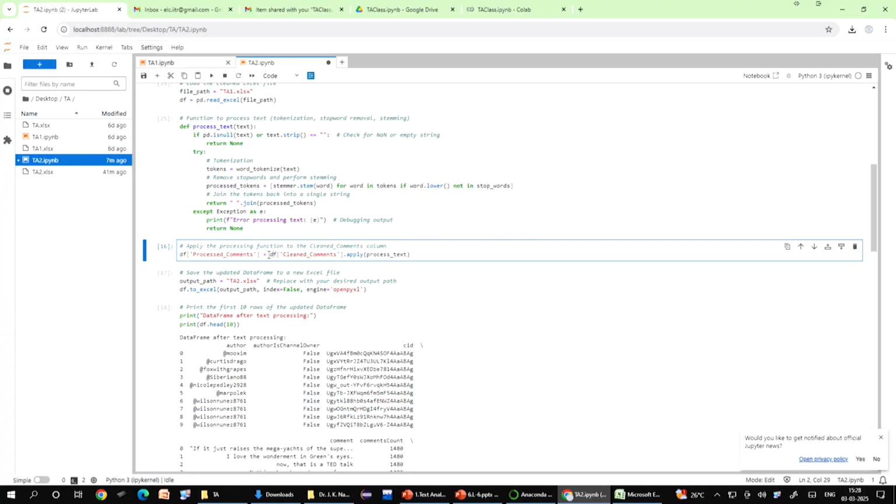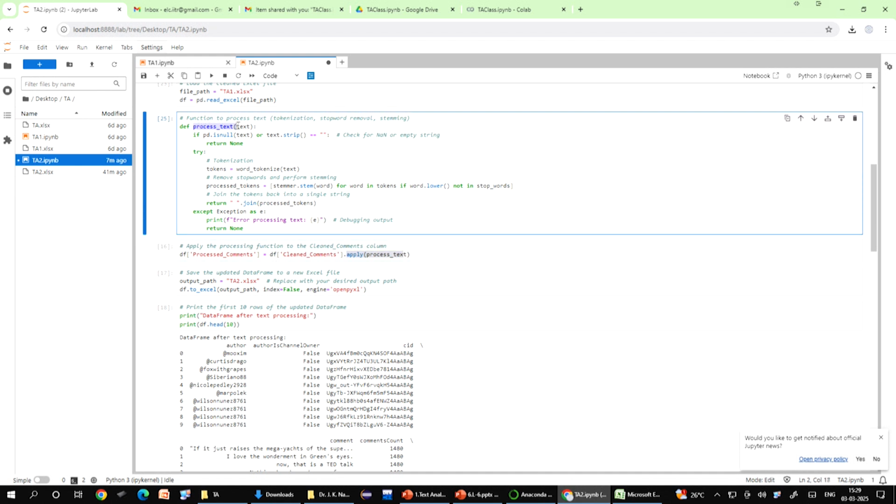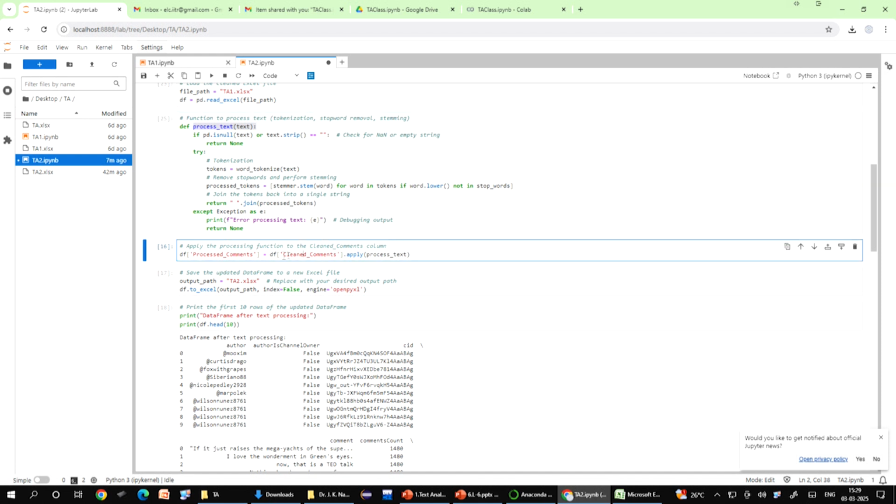Okay. Now, after this, we will go to the apply process_text function, right? This method takes each comment in the column, processes it using the process_text function, and stores the clean result in processed_comments. So, now in your file, there will be a new column added, written as processed_comments. Okay. So, you can check: if you compare the uncleaned comments and the cleaned ones, which are the processed comments, there is a lot of difference. Many words will not be there. It will be clean, clear, and error free.